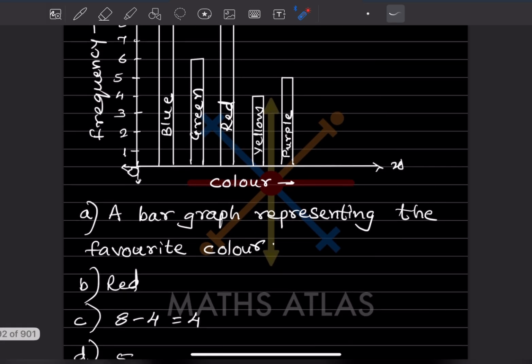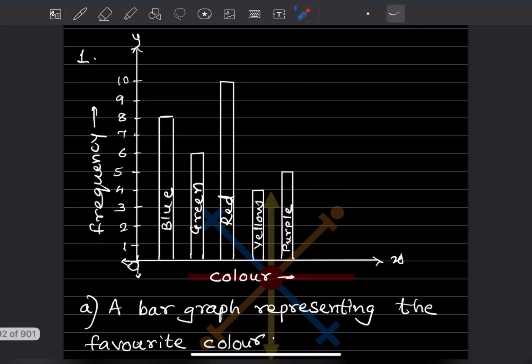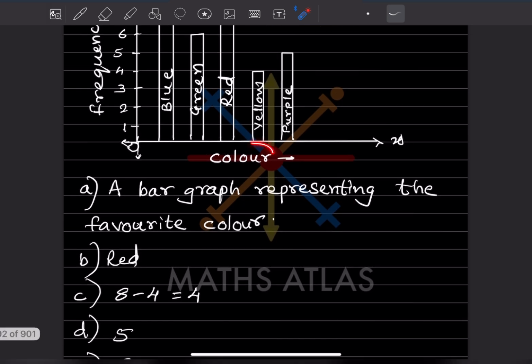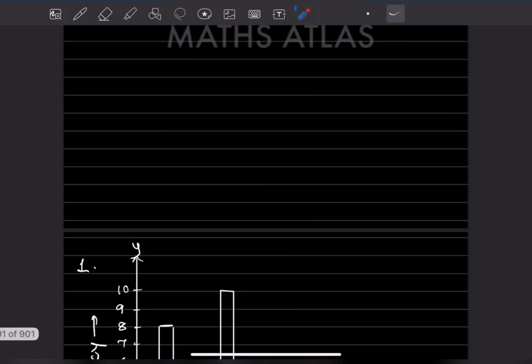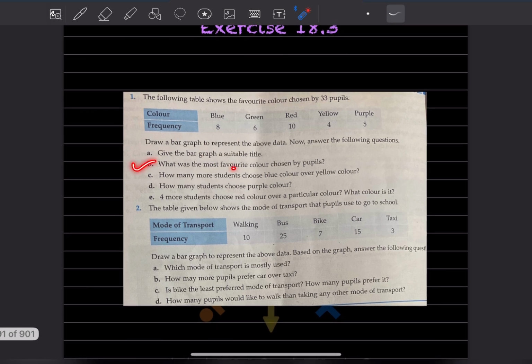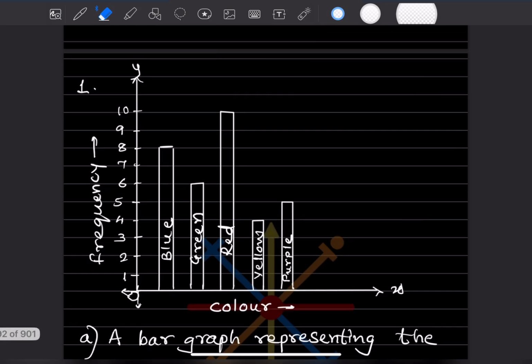Based on that, they said give the bar graph a suitable title. We can give a title as a bar graph representing the favorite color, because they said the following table shows the favorite color chosen by 33 people. Now, what was the most favorite color chosen by people? The most favorite color we can see here is 10, that is red. We only have to mention the color.